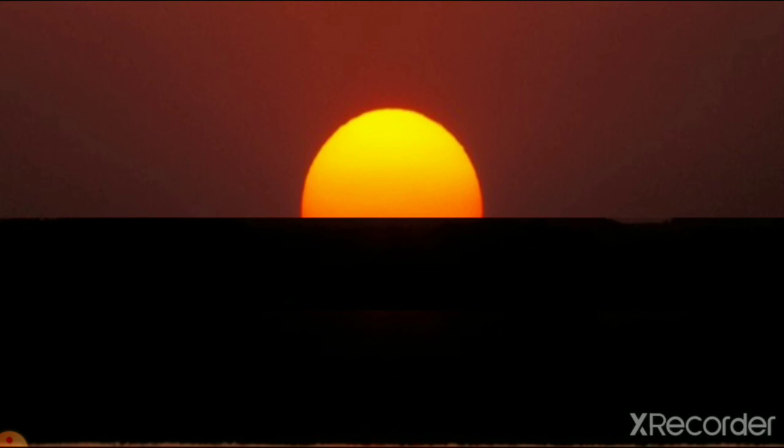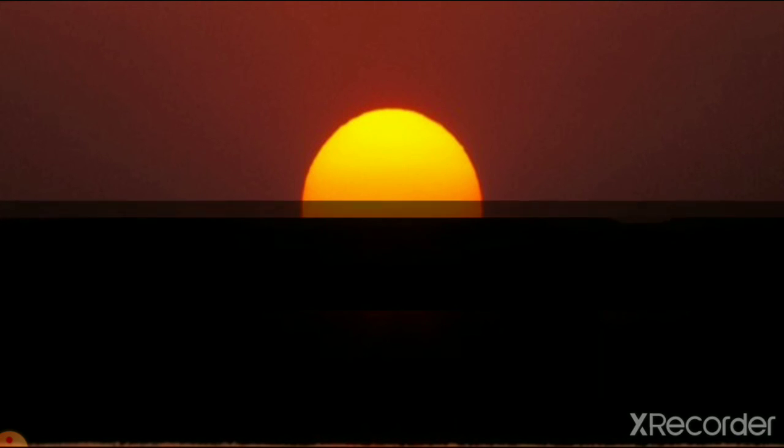Here you can see the sun slowly becomes half. Then you can see it is a quarter. Slowly the sun is going, right? When the sun is going, you can see the darkness near you. Here you can see the picture of sunset.